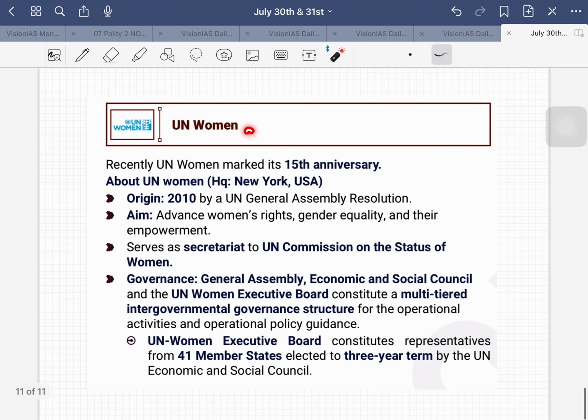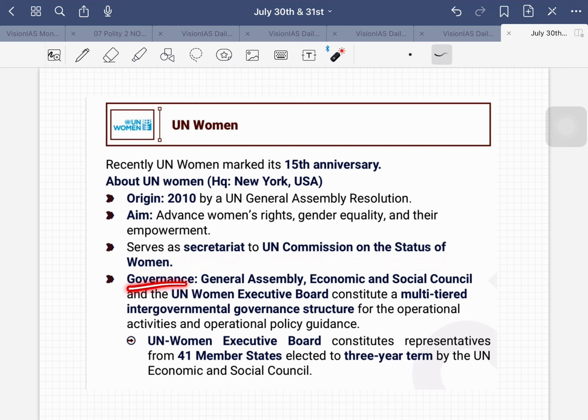And the last topic for today is UN Women. So UN Women marked its 15th anniversary. It was just a coincidence. Please don't think I put a woman in the last here. Okay, right. Recently, UN Women marked its 15th anniversary. Where is the UN Women headquarters? New York, USA. Origin in 2010 by UN General Assembly resolution, and it serves as secretariat to the UN Commission on the Status of Women. Just have a good idea, that will be enough.